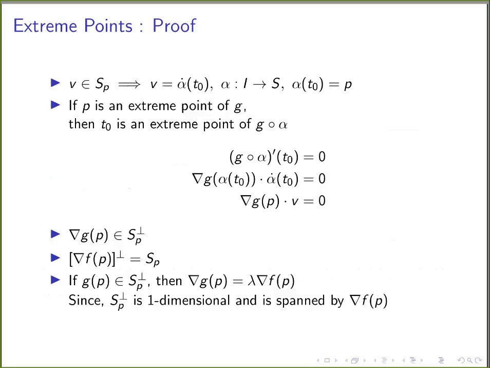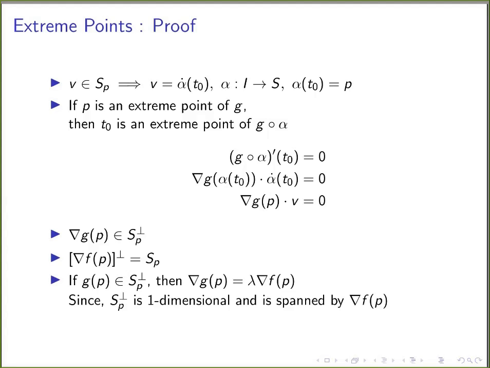Coming to the proof, we start with the tangent space of that surface at an extreme point. Let P be an extreme point. Then we consider S_P, the tangent space of that given n-surface at point P. S_P is the set of all tangent vectors of the surface S at P. Let V be an arbitrary tangent vector to the surface S at point P. Then we know that V is the tangent of a parameterized curve on that surface S passing through the point P.